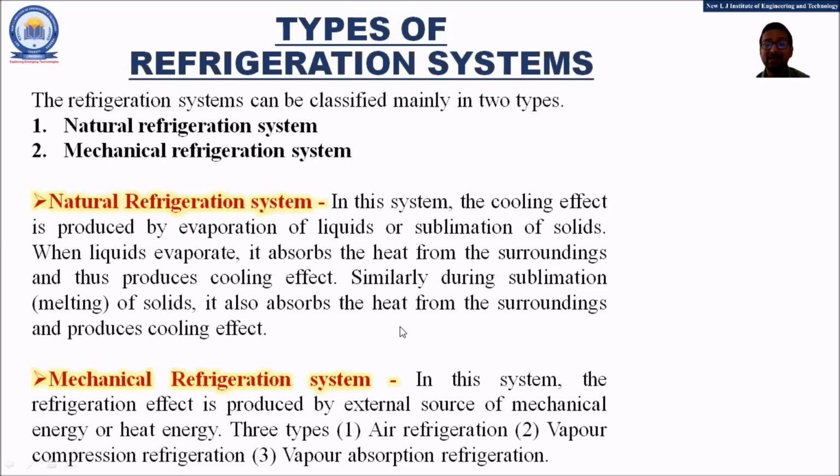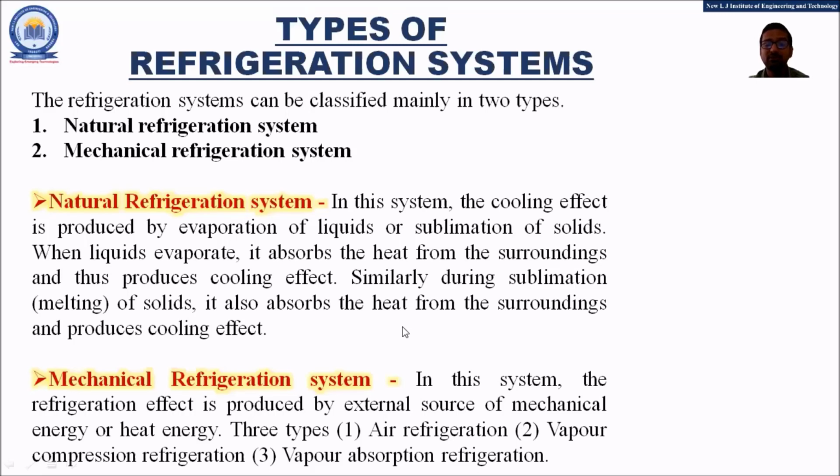Basically friends, there are three types of the mechanical refrigeration systems. They are the air refrigeration system, the vapor compression refrigeration system, and the vapor absorption refrigeration system. So friends, these are the basic understandings related to the types of the refrigeration systems.